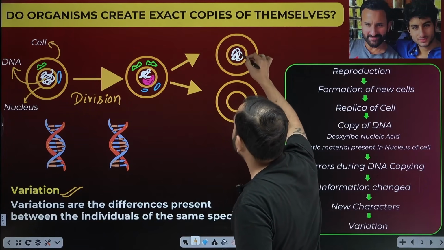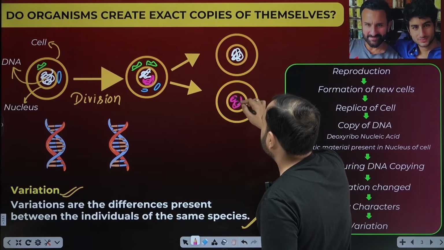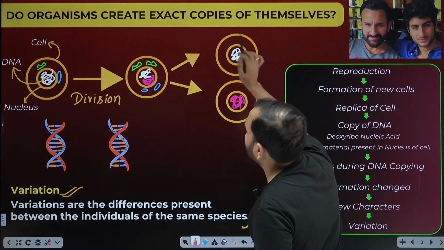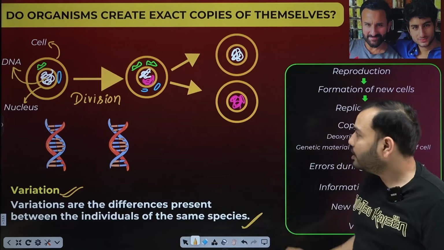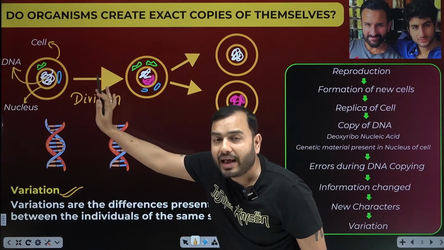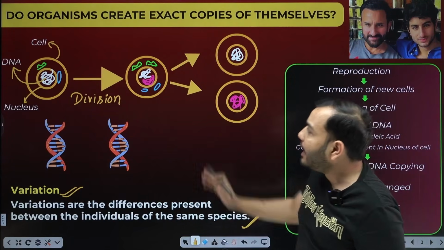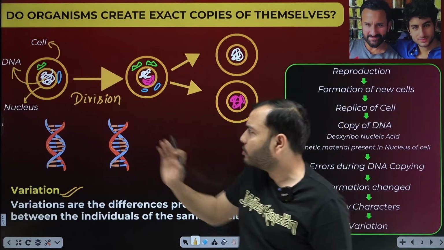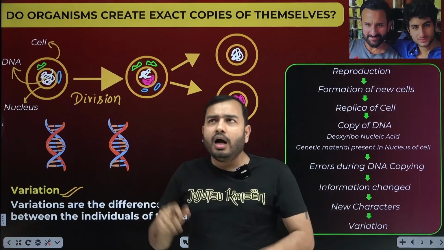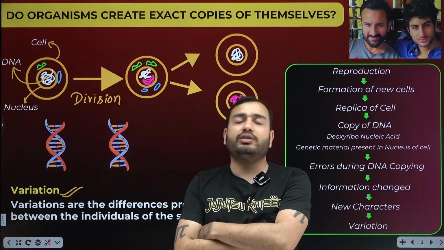I can see this DNA in 1 cell. I can see this DNA in 1 cell. Okay. 1 mitochondria went inside this, 1 inside it, and everything went 1 by 1. So a copy of the cell is made. Now this cell, which was the parent cell, and these which are made, they are the daughter cells. Will they be a 100% copy of it? They should be, because only 1 copy was made. But they are not 100% copies.